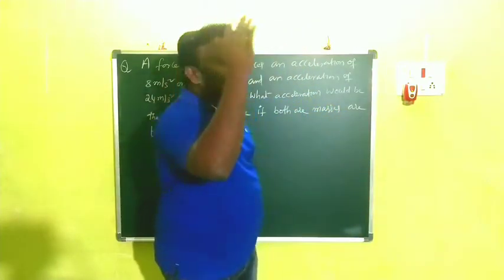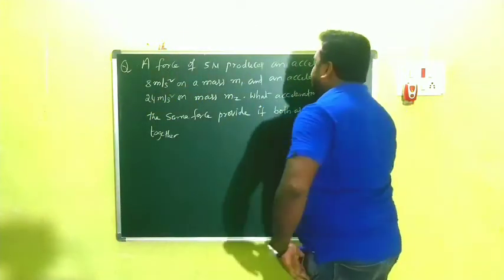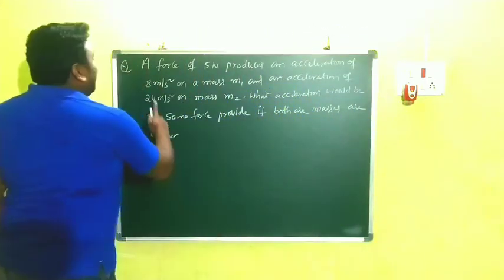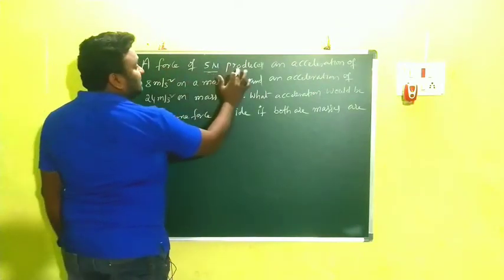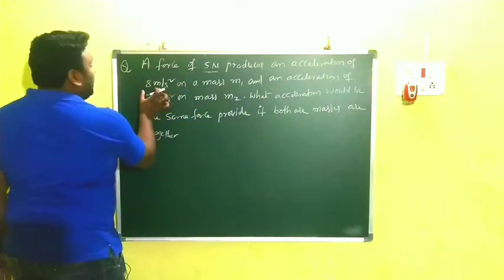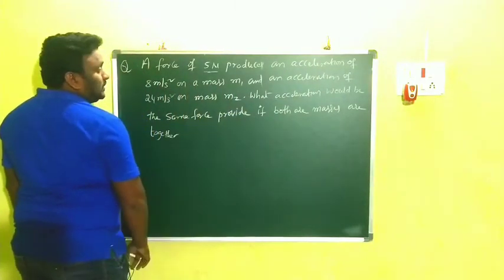So we have one problem on the board. Let us look at the problem. A force of 5 newtons produces an acceleration of 8 meter per second square on a mass m1. Clear?